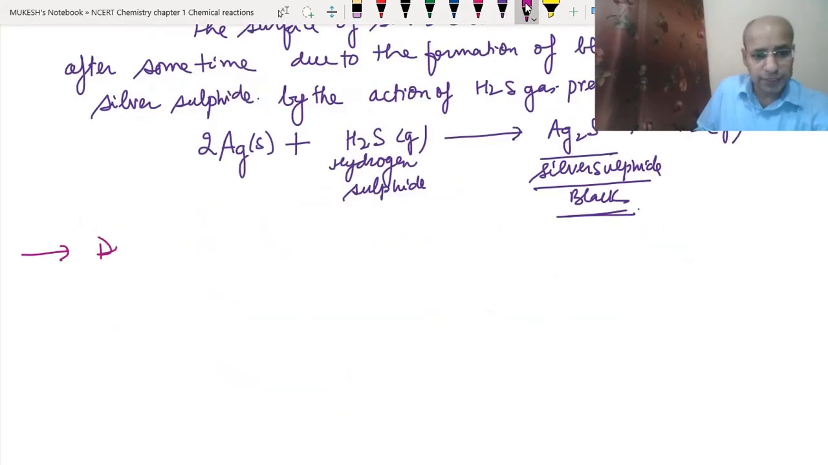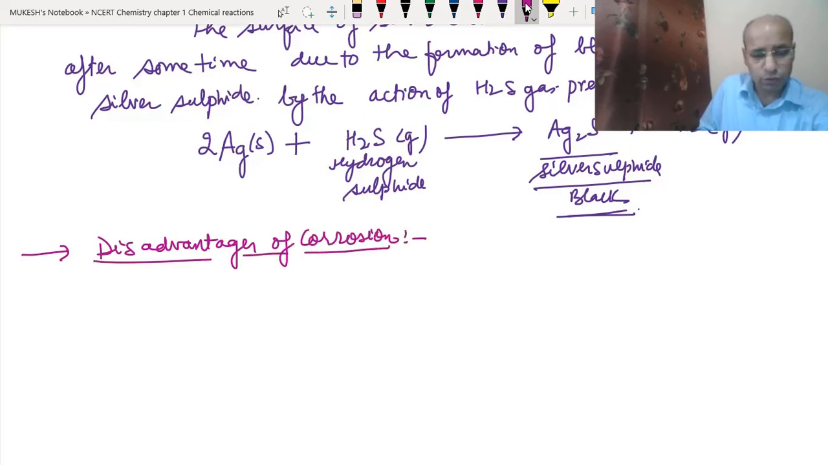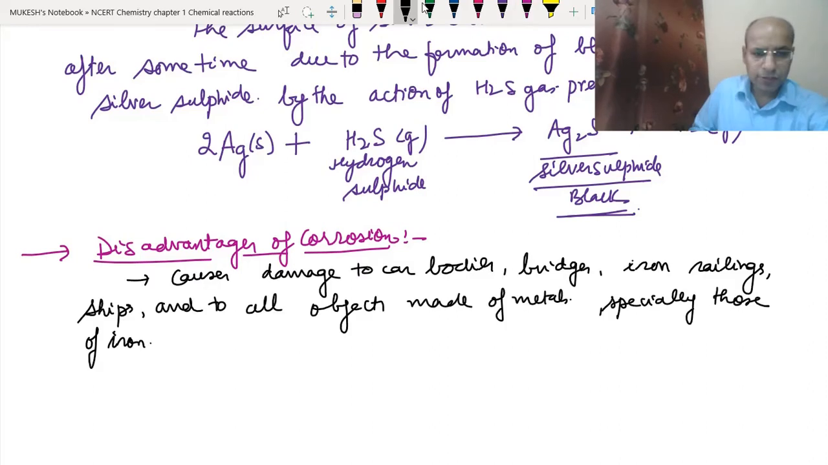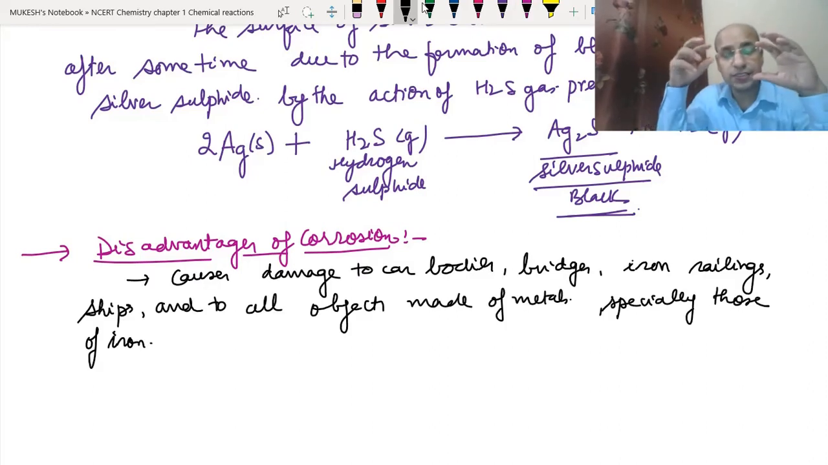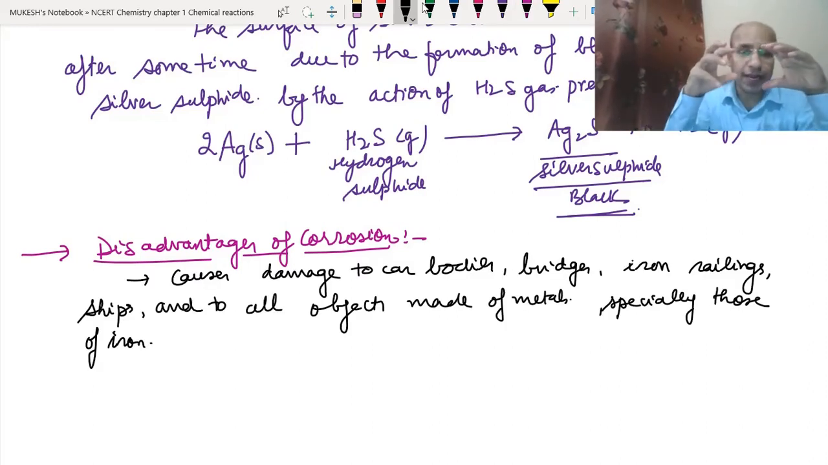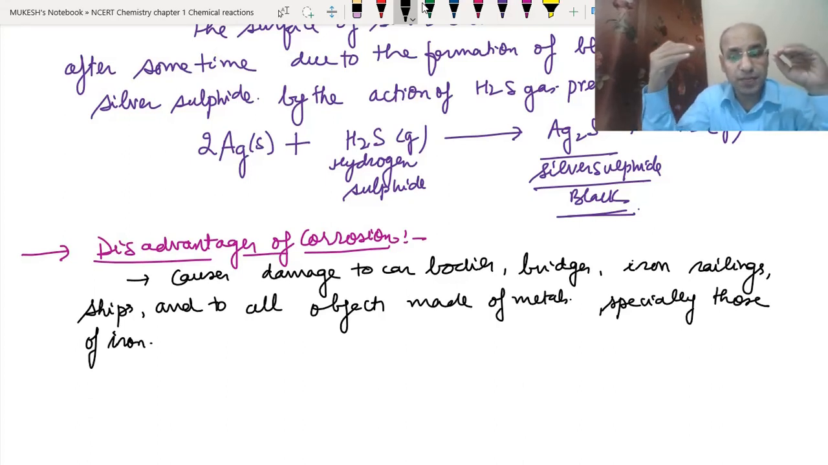Now the disadvantages of corrosion. So now we will study the disadvantages of corrosion. Number one, as most of the things that we find in our life are made of iron, whether it is a car body, a bridge, an iron railing, a train, a ship, or a bus, most of the things you will find are made up of metal, especially iron, because iron is not a very costly metal.